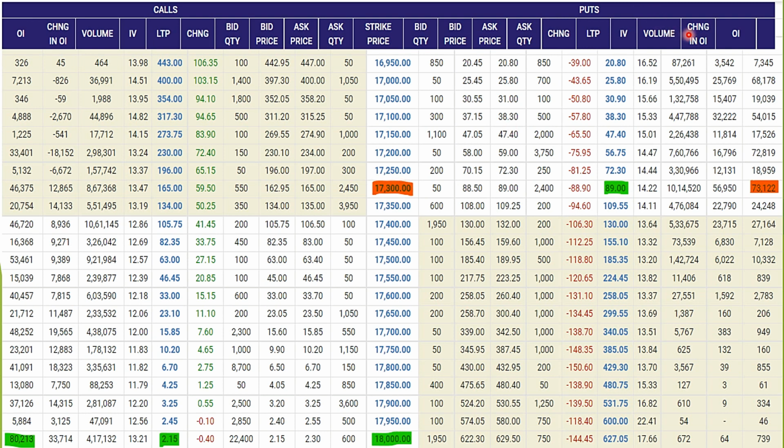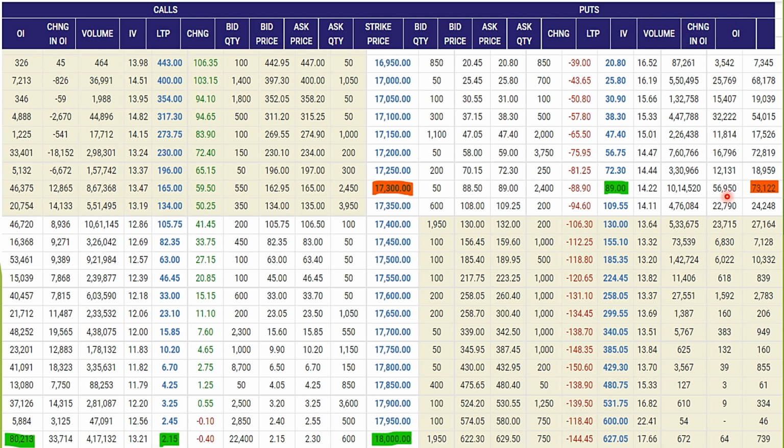Now look at the change in open interest column. This is open interest. This is change in open interest. Change in open interest is 56,950. There is an increase in open interest by 56,950 contracts as compared to the previous day.